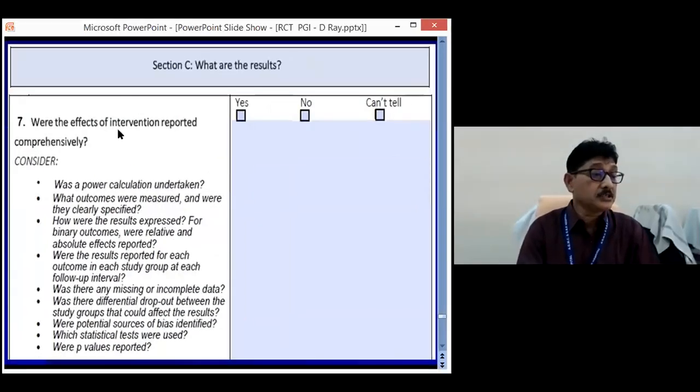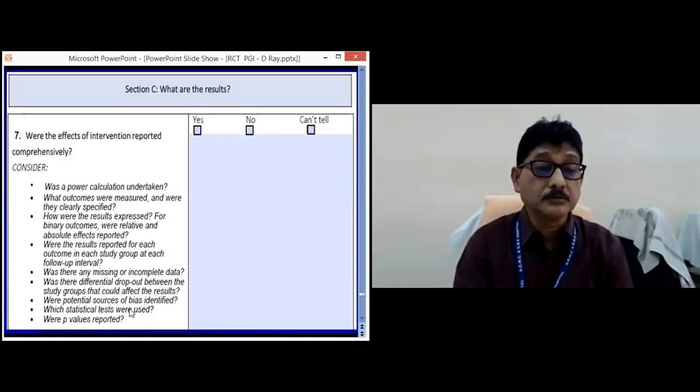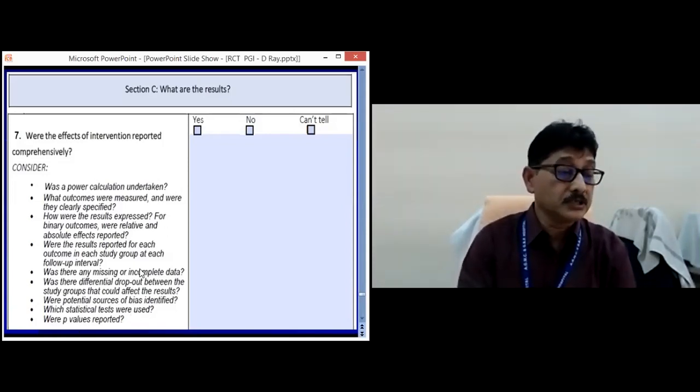Were the effects of the intervention reported comprehensively? So the reporting part: was the power calculation done or not? Were the outcomes measured properly or not? Whether it is clearly specified how the result has been expressed and interpreted. So these are some guidelines. Which statistical test has been used, whether the p-values are significant or not. So those things should be analyzed.